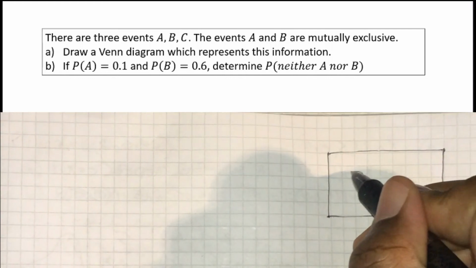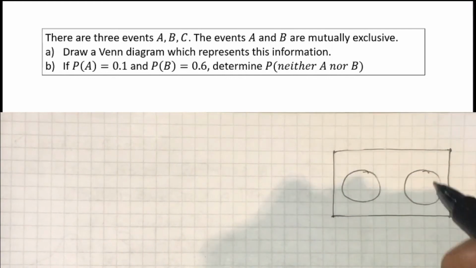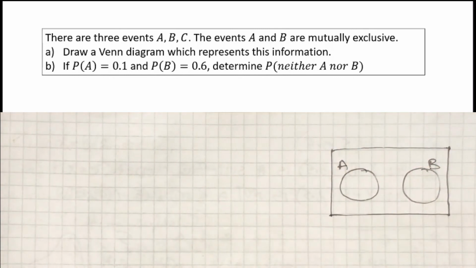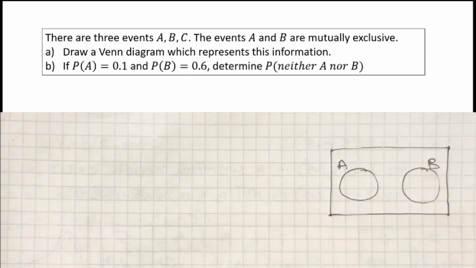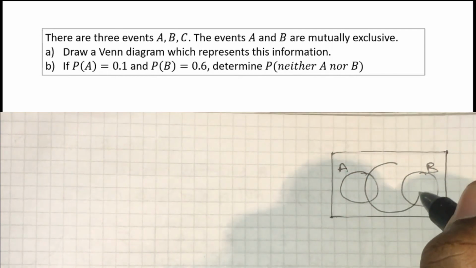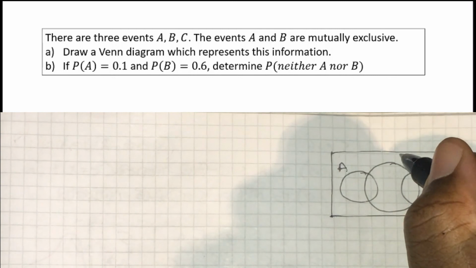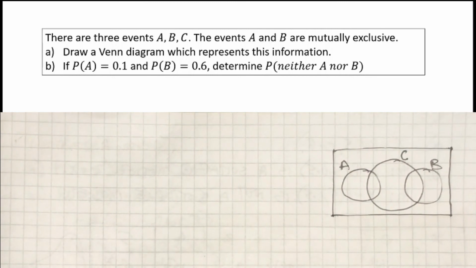I'm going to start with the mutually exclusive events. I'm going to start with the A and the B, and I'm just going to draw them unconnected. There needs to be space in between them. Next, I'm going to draw a circle for set C, for event C, and this will overlap with both A and B. Now, I've not been told whether A and C are mutually exclusive. Neither have I been told whether C and B are mutually exclusive. So for now, I'll assume that there is some sort of overlap between them. We might find out different later on. So that's my Venn diagram.